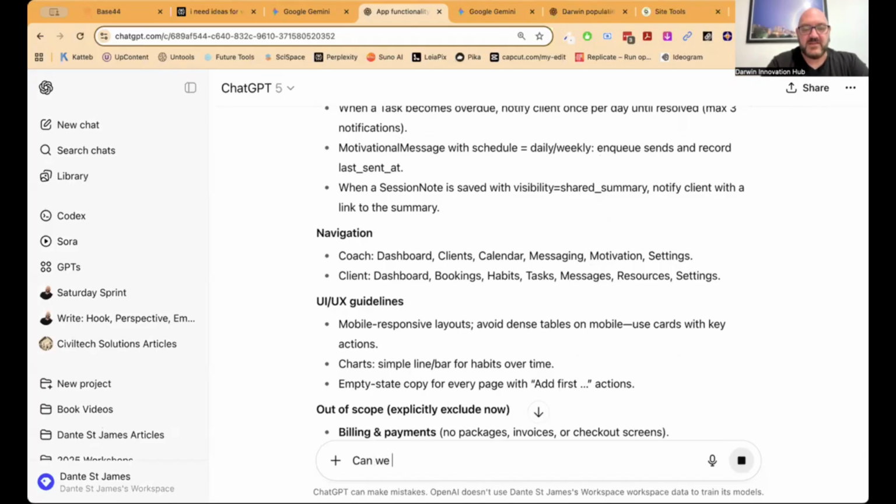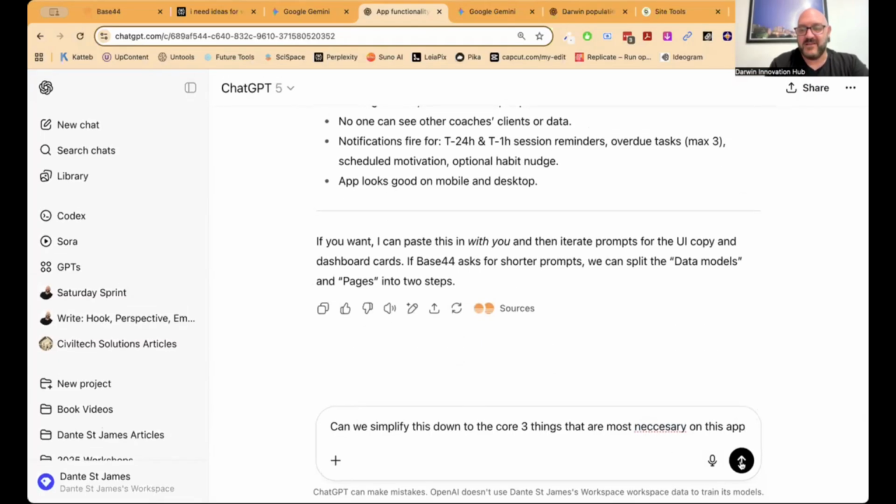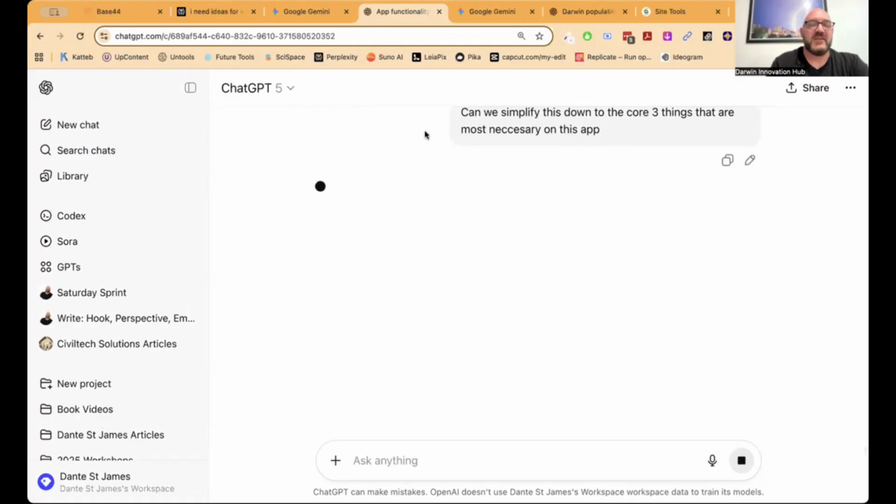Can we simplify this down to the core three things that are most necessary on this app, because it's going to take too long to build it on this webinar. We don't have all night to watch it build that out. So I'm going to just take it down to the top three and let's see what it can do. It can give us a little bit more simple instructions to do that.